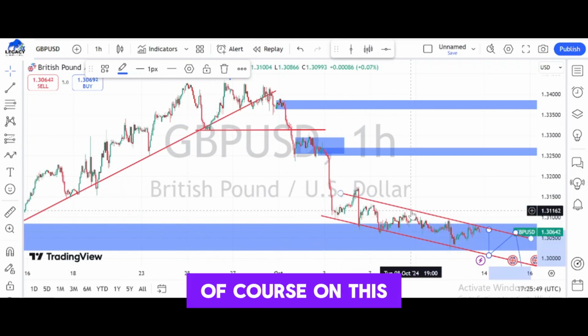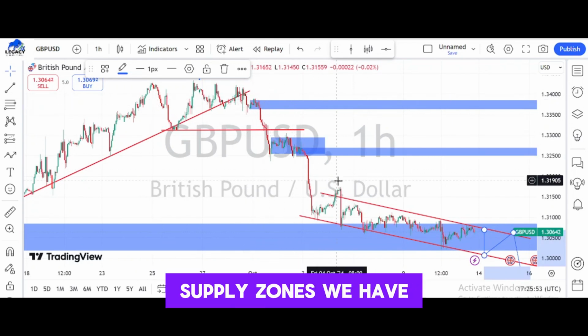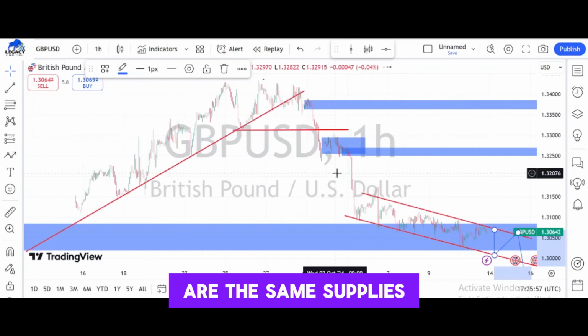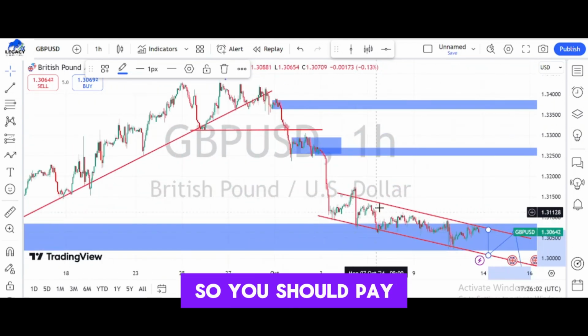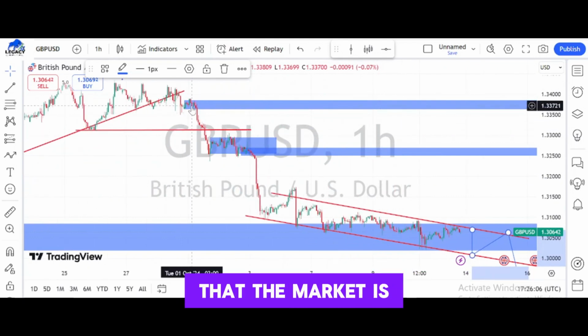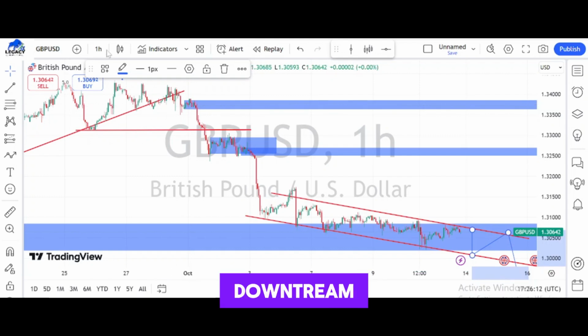Of course, on this 1 hour time frame, you'll notice that the same demand and supply zones we have on the 4 hours time frame are the same zones we are having on the 1 hour time frame. So you should pay special attention to them. But you should put in mind that the market is in a downtrend. So anything you are doing with the market should be in relationship with the downtrend this week.